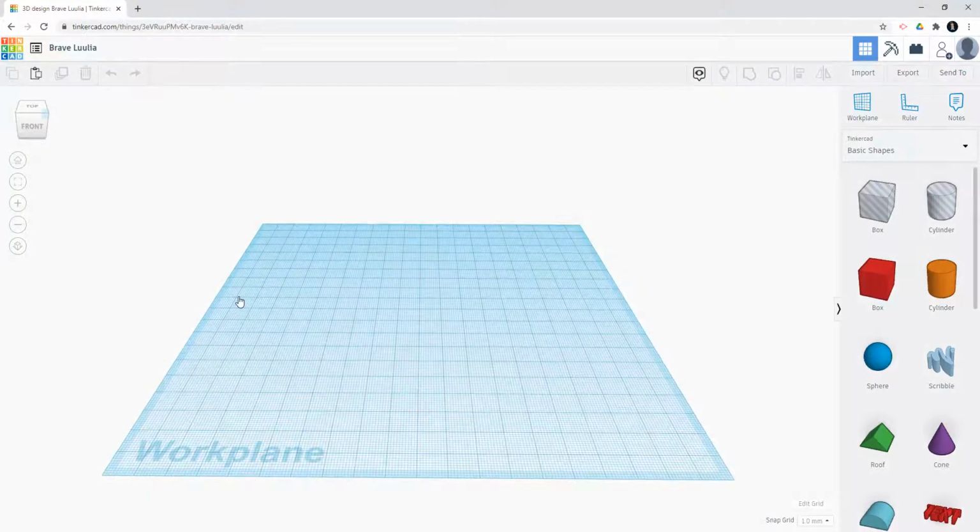Next, in Lesson 1, we learned how to drag different 3D shapes to the work plane. Now, let's drag a box in red color and a roof in green color to the work plane.